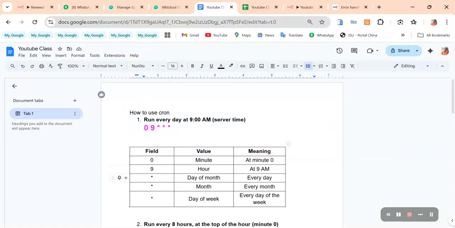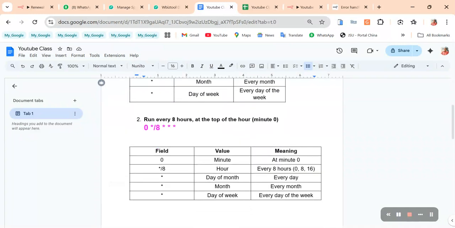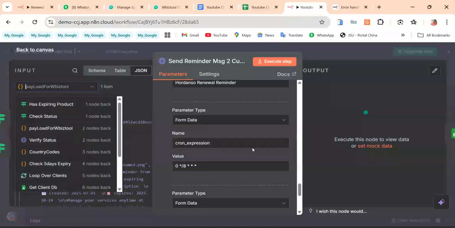Day of the month, so that means every day of the month. This is every month, and this is every day of the week. So it means run this reminder every day at 9 a.m. server time. But I'm not going to use it. I'm going to use something like this. Remember, this is minutes, so 0 minutes. But this is /8, that means 24 divided by 8, which means every 8 hours of the day. That is what we are running, and that is the one I'm going to use here.